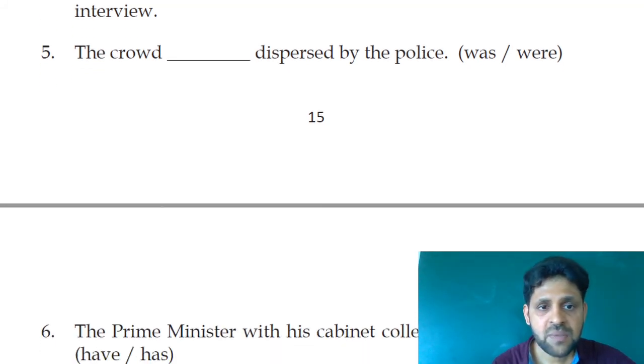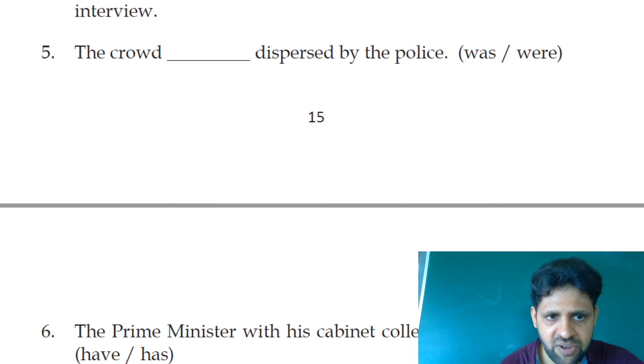Third example, one of my friends. See, I have many friends. I have 100 friends. Among them, one is visiting. So, one is here, singular subject. One of my friends is visiting me this evening.